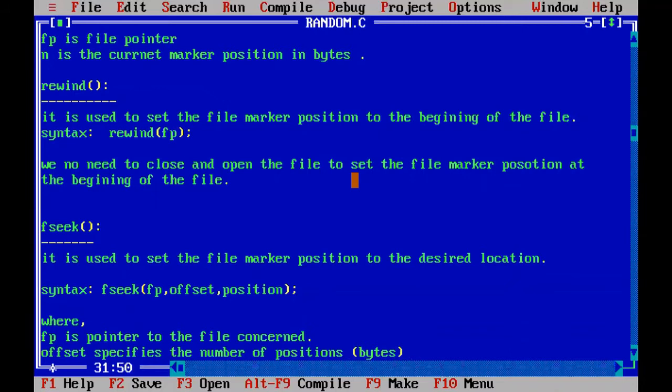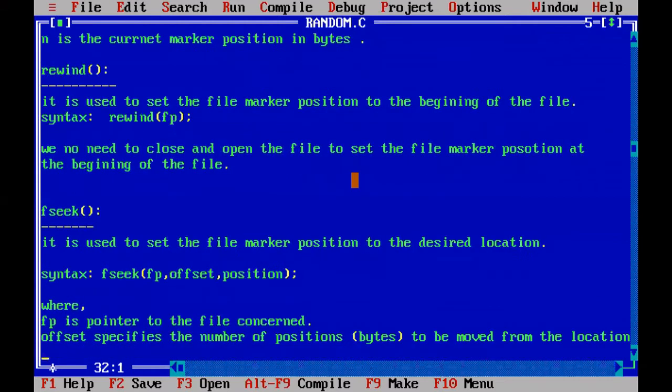So what we are writing: offset specifies the number of positions in bytes to be moved from the location specified by the position. So by this you can understand what is the meaning.